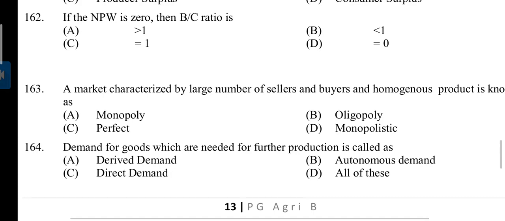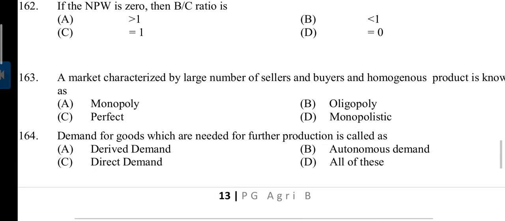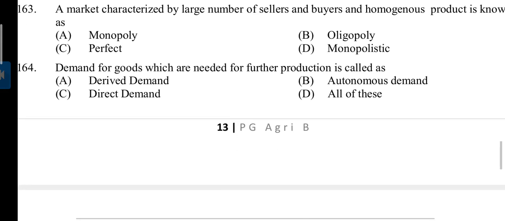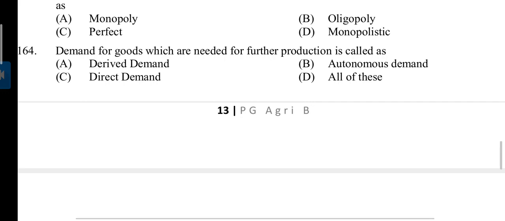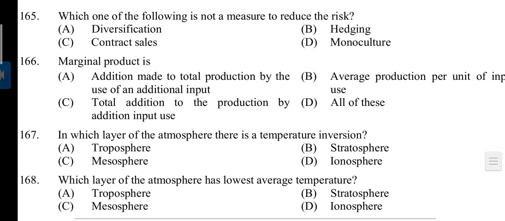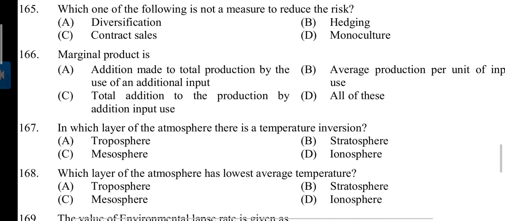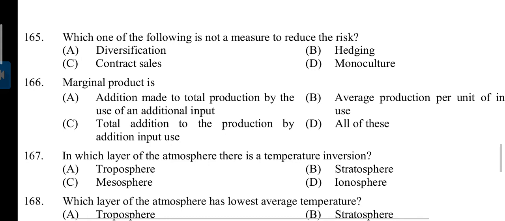163. A market characterized by a large number of sellers and buyers and homogeneous products is known as. Answer is C. Perfect market. 164. Demand for goods which are needed for further production is called as. Answer is A. Derived demand. 165. Which one of the following is not a measure to reduce the risk? Answer is D. Monoculture. 166. Marginal product is. Answer is A. Addition made to total production by the use of an additional input.